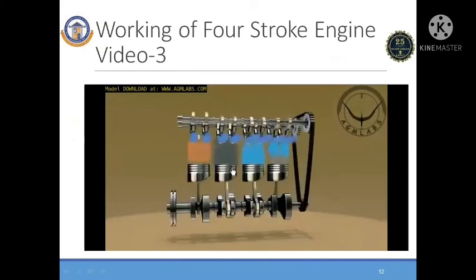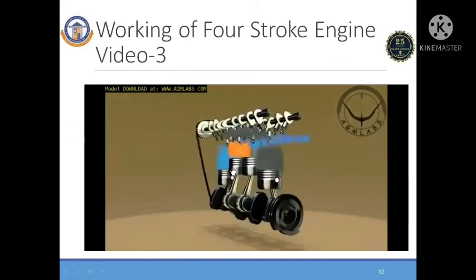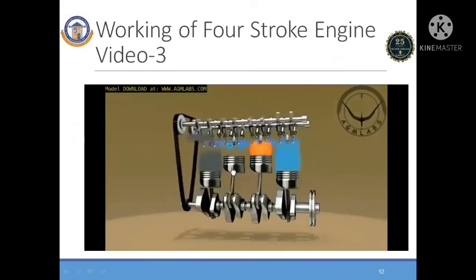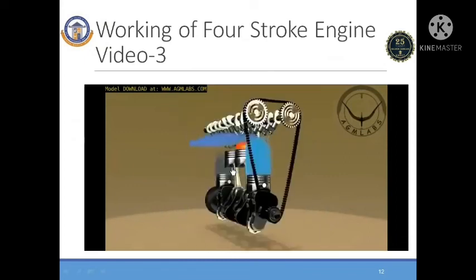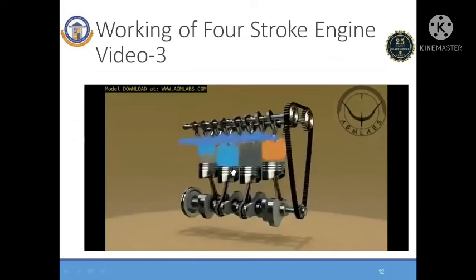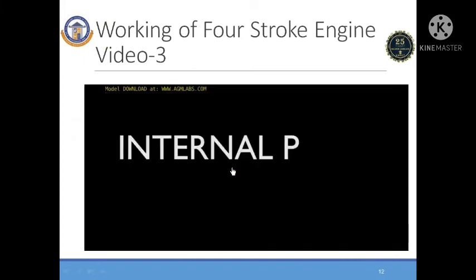A four-stroke engine is an internal combustion engine in which the piston completes four separate strokes: intake, compression, power, and exhaust during two separate revolutions of the engine's crankshaft, and one single thermodynamic cycle. Let's take a look at the basic internal parts of a four-stroke engine.